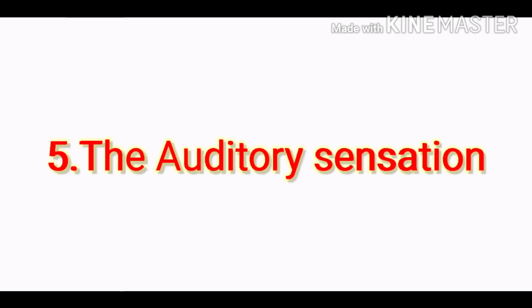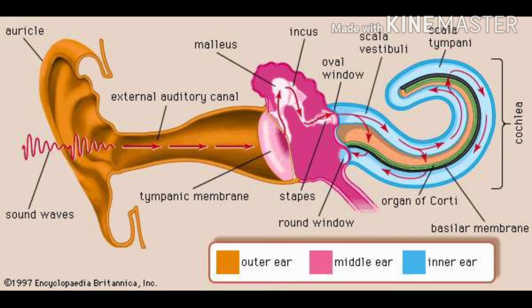And the next topic is the hearing or auditory sensation. The external ear collects the sound waves. They enter into the auditory meatus. Then they strike the tympanum. The vibrations from the tympanum reach the malleus, incus, and stapes. They magnify the intensity of the sound vibration. The stapes transmits the vibrations to the membrane of the oval window.